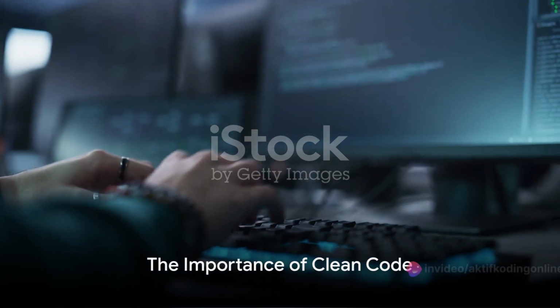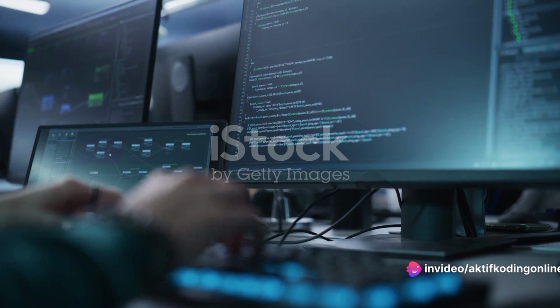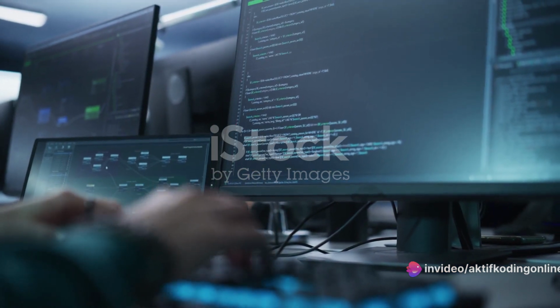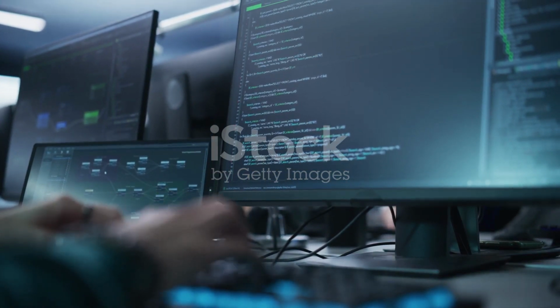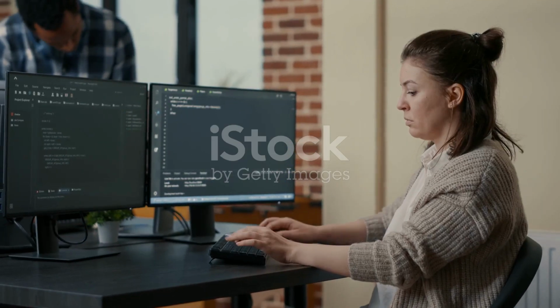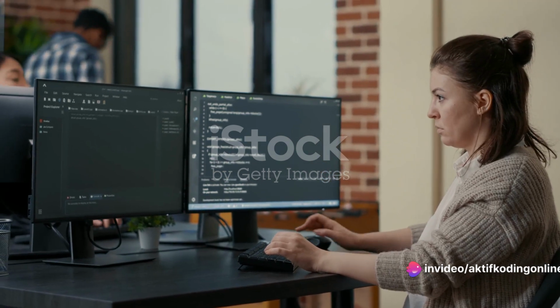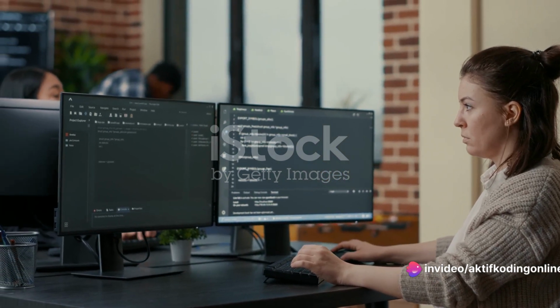Ever question why clean code matters in programming? It's like asking why we should keep our workspace tidy. Clean code, in essence, is a programmer's way of keeping their workspace organized. In the world of software development, clean code is of paramount importance. It's the difference between a project that's a joy to work on and one that's a nightmare.